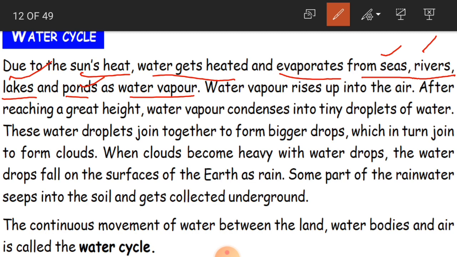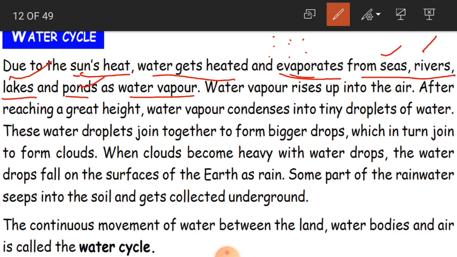So what happens when the sun sends its rays? We get heat. Because of the sun's heat, water gets heated. Which water? The water in the seas, rivers, lakes and ponds gets heated and evaporates. After getting heated, what happens, children? It changes into water vapor. So that is nothing but evaporation.